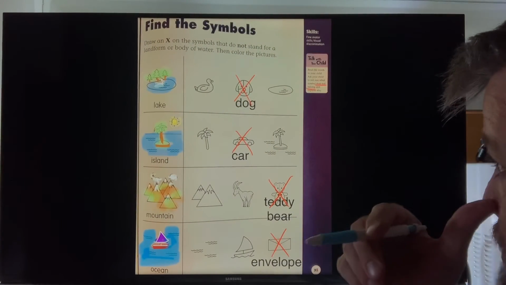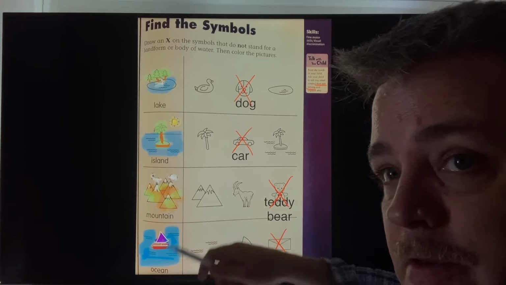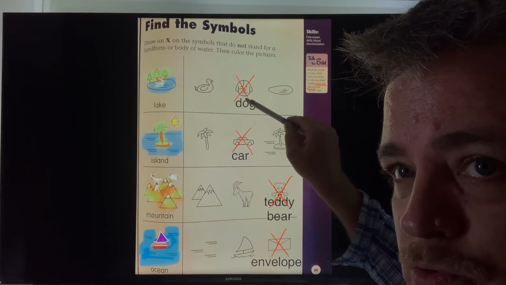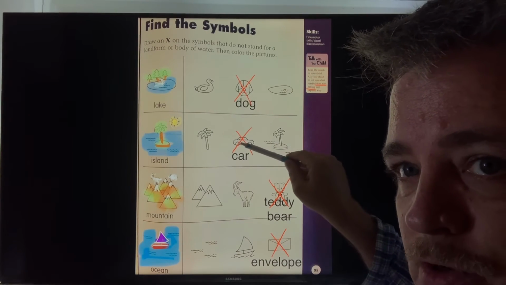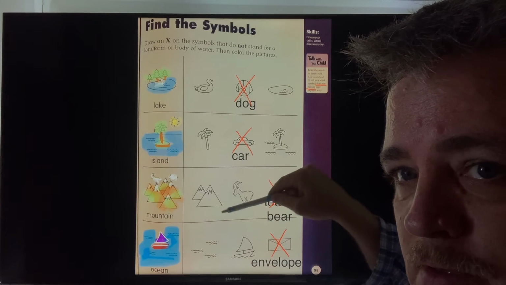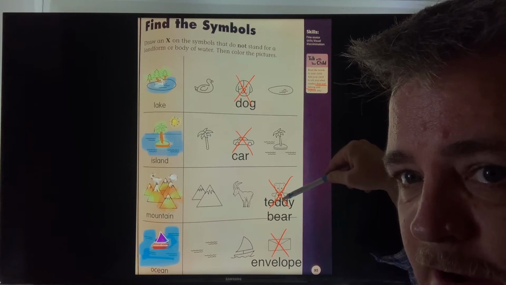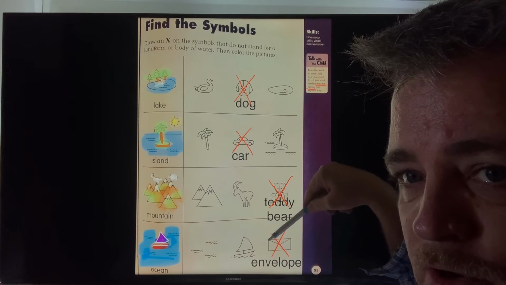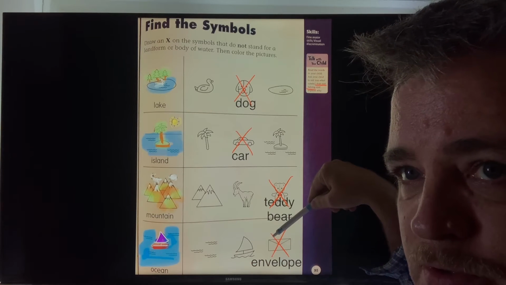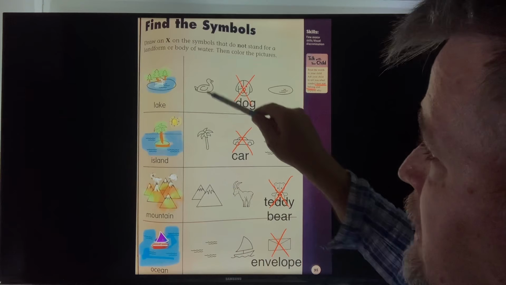Okay, does yours look like mine? Okay. Everyone say no dog. No car. No teddy bear. No envelope.